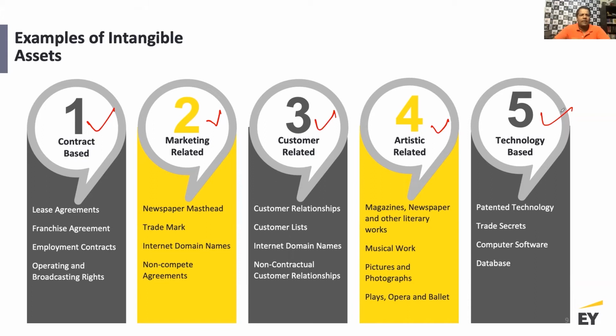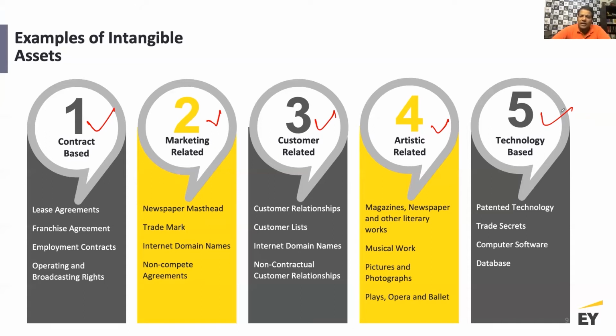If you look at the contract based, a lease agreement, the right to use is in a way also an intangible asset. But remember, right to use is accounted for under Ind AS 116, not under Ind AS 38. The franchisee agreement, you need to again evaluate whether it has to be accounted for under Ind AS 38 or accounted separately. You could have an employment contract, again a type of intangible asset, but you may have to account for it under Ind AS 19 and not under Ind AS 38.